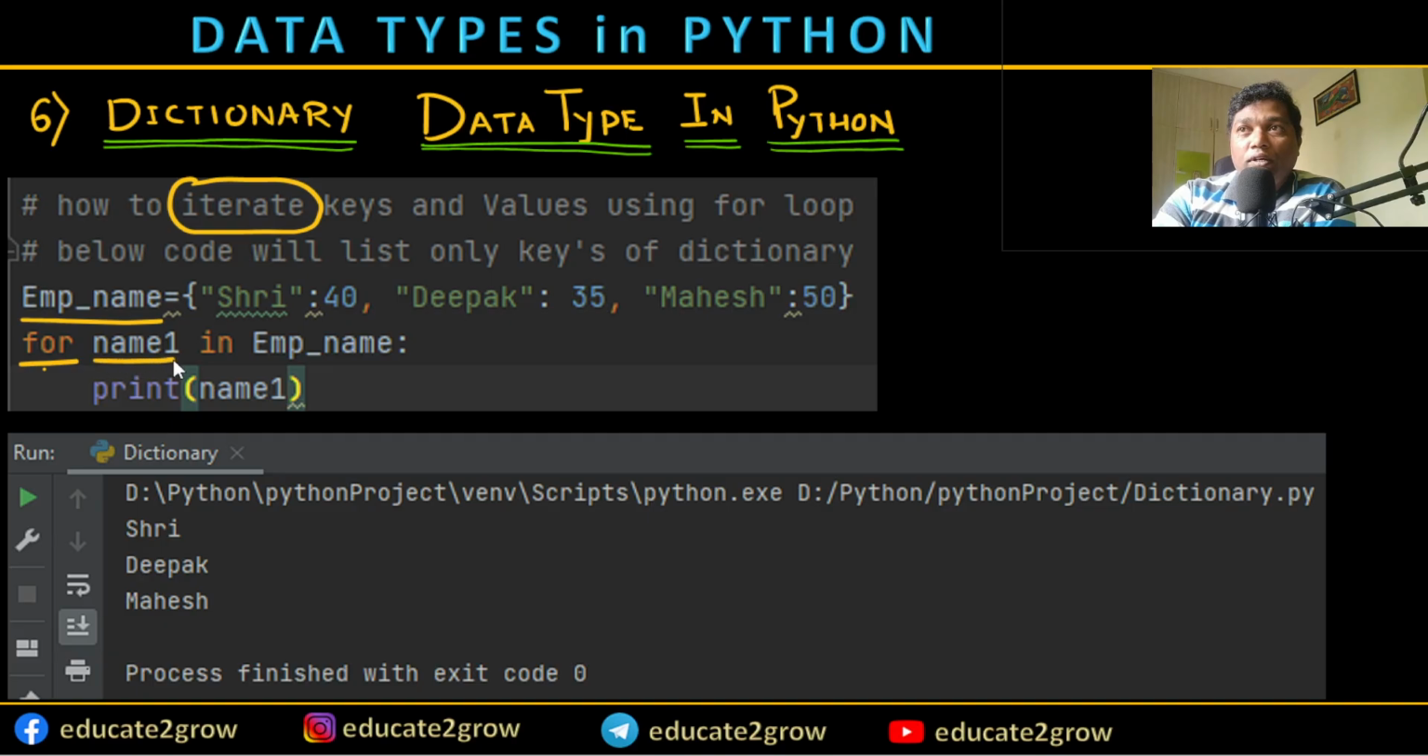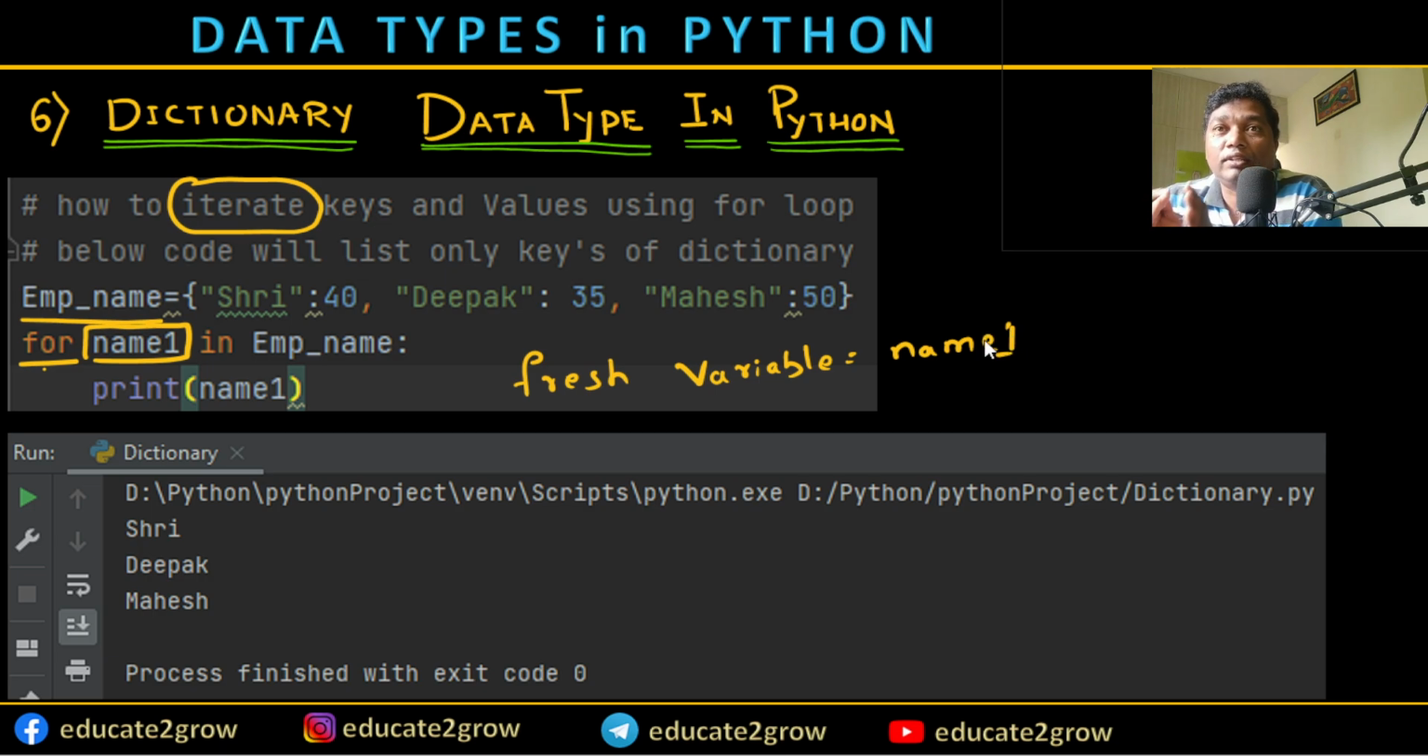I'm using a fresh variable here, which is name 1. Then I use in, which means it will check each item one by one in the employee name dictionary, and then print whatever exists.